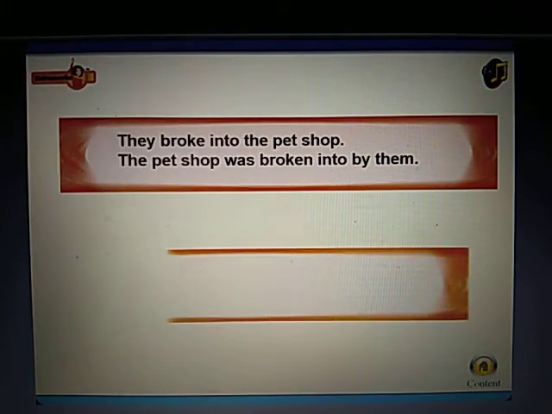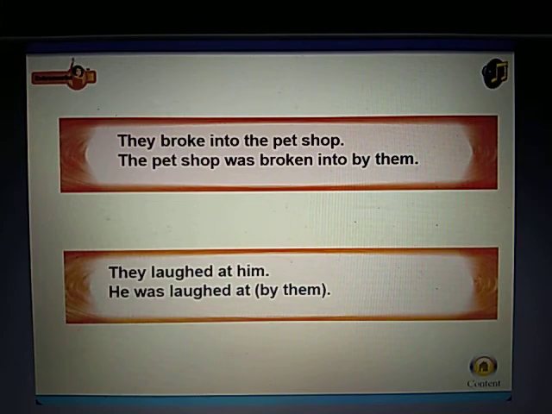Few more examples. They broke into the pet shop. The pet shop was broken into by them. They laughed at him. He was laughed at by them.